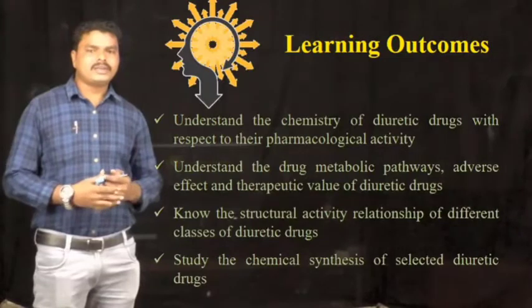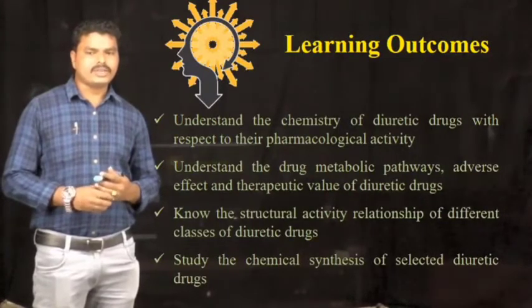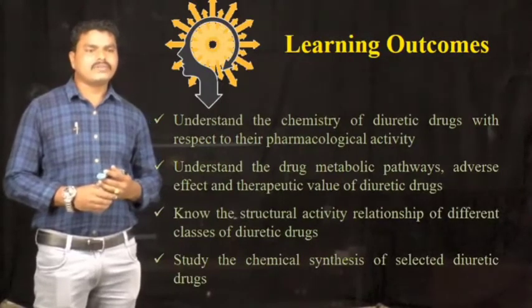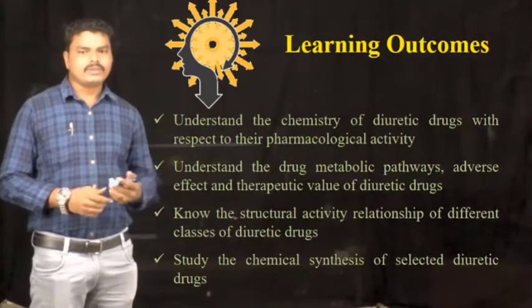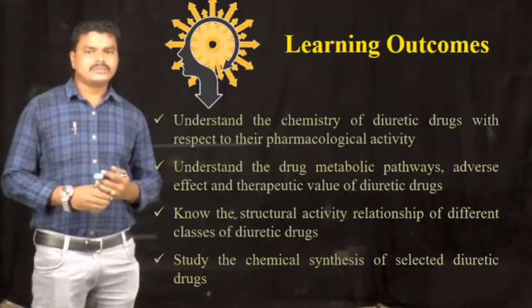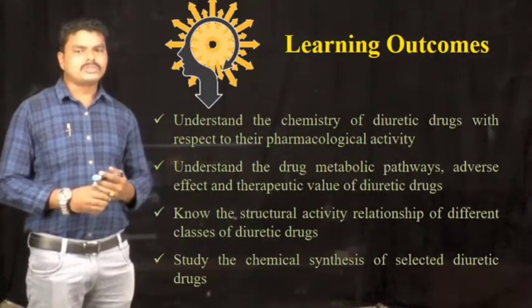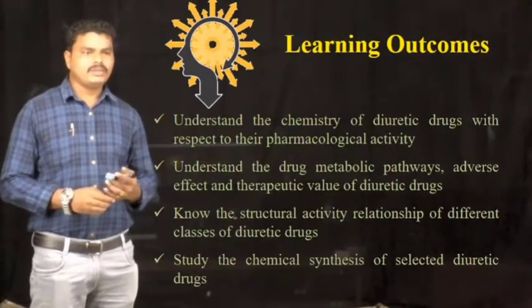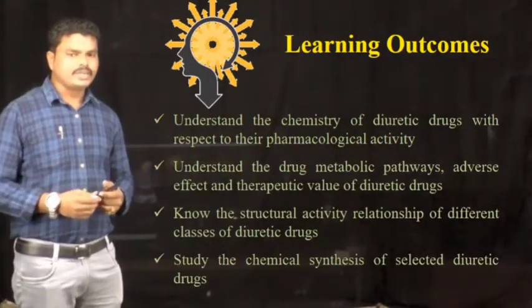And understand the drug metabolic pathways, adverse effects, and therapeutic value. They can know the structural activity relationship of this classification of diuretic drugs. And finally, they will be able to study the chemical synthesis and chemical properties of this classification of diuretic agents.